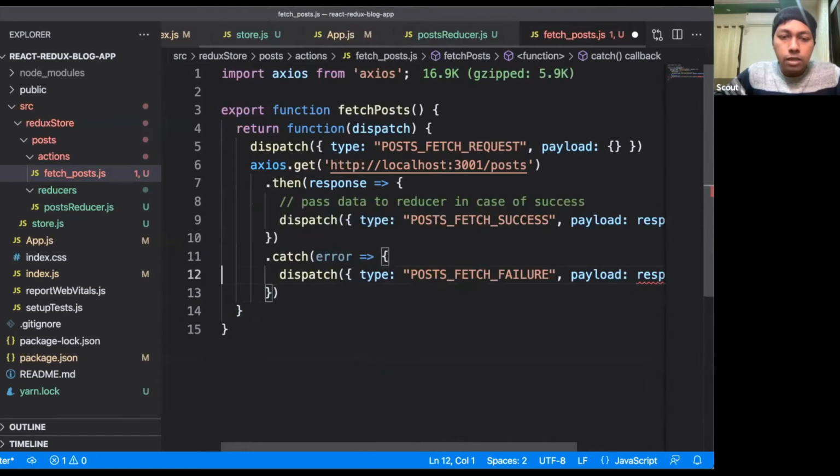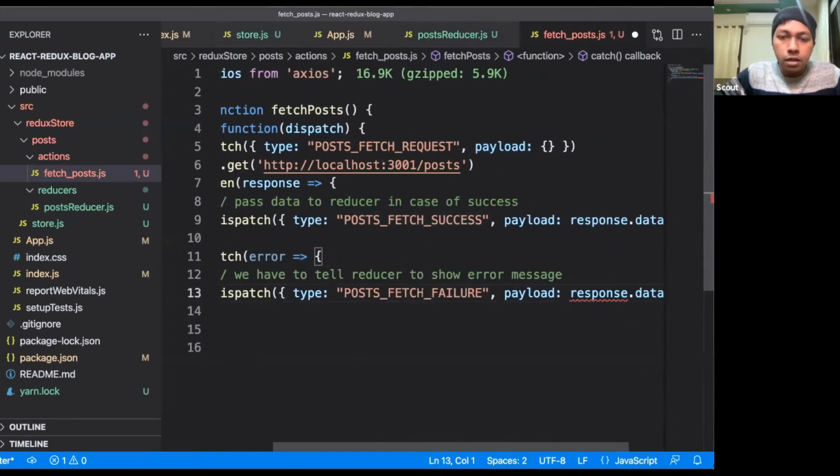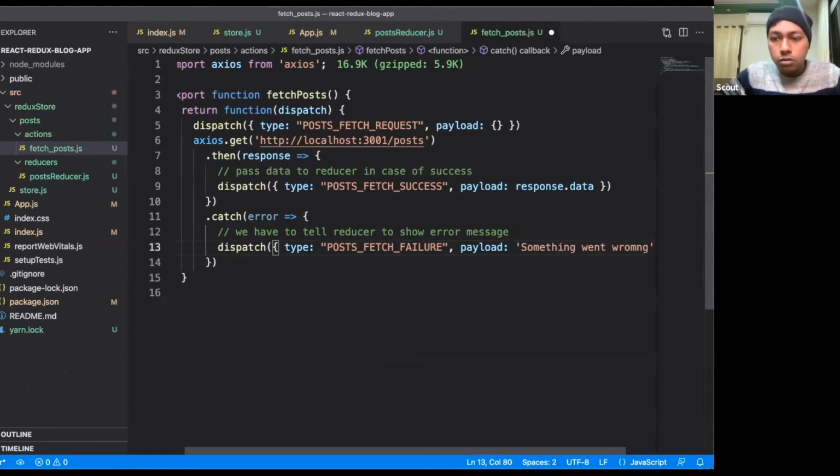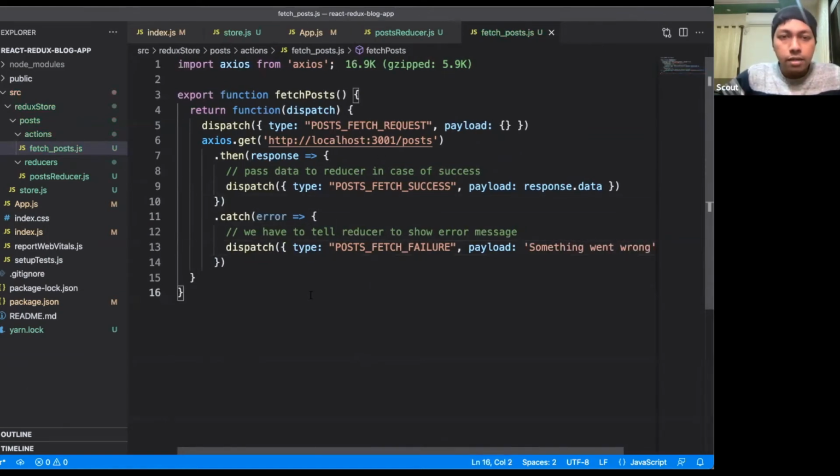Sorry, I will move this comment to the top. So we will use this action type called post fetch failure. Inside this payload, I will pass a message called something went wrong. Now this part is ready. Our export function is ready.